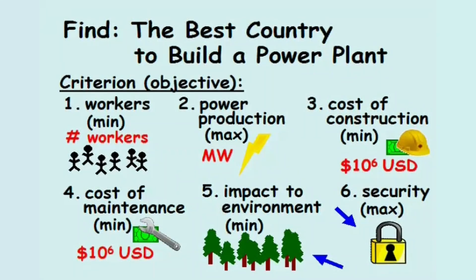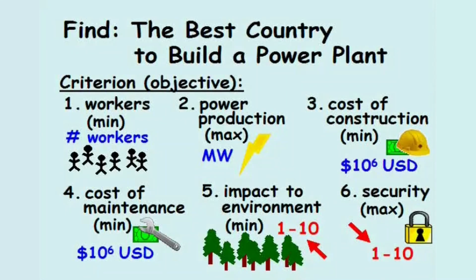Therefore, the environmental impact and security are simply scored on a level from 1 to 10, where 1 is the least impact on the environment and least secure location, and 10 is the most impact on the environment and most secure location.